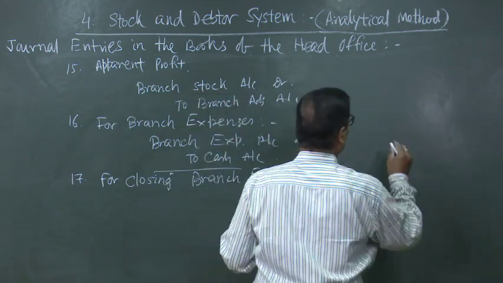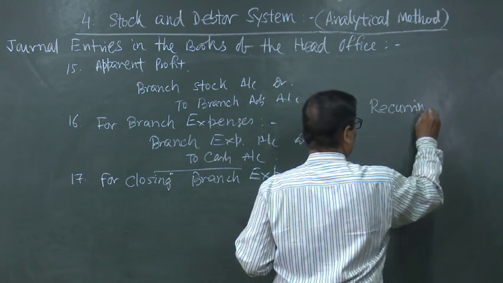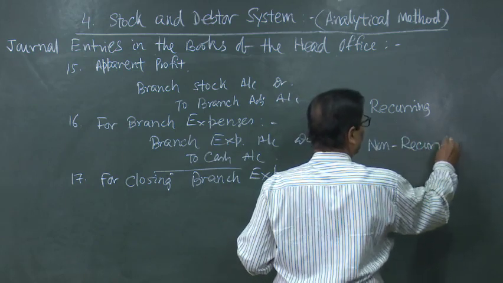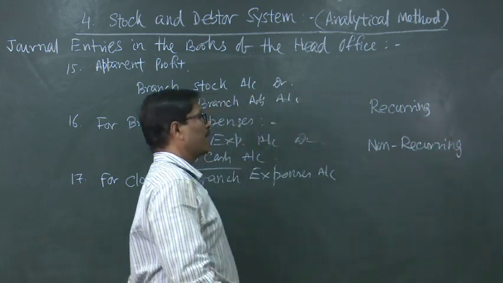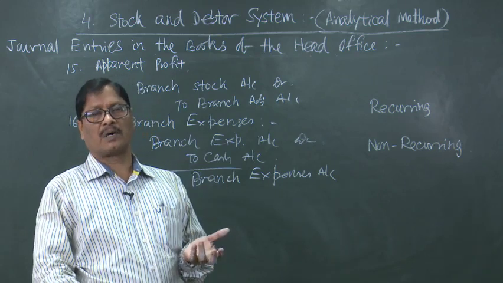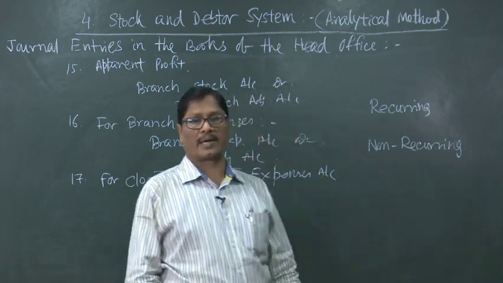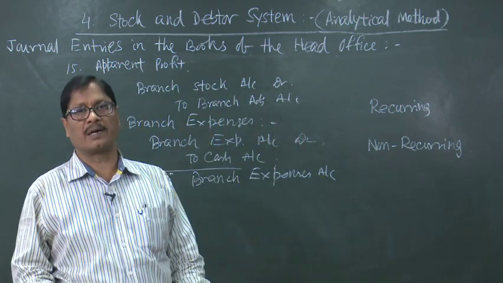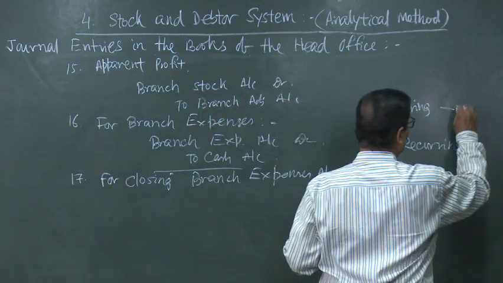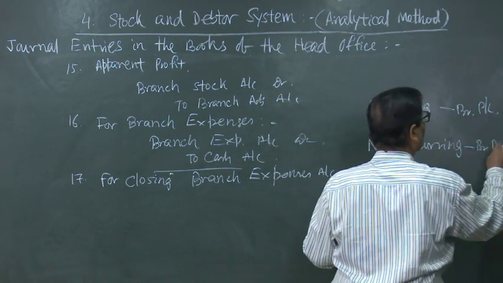Actually, there are two types of expenses, recurring and non-recurring. Recurring expenses are those which occur every month or more than once, like rent, salary, etc. But if one-time expenses are incurred, that is non-recurring in nature. Recurring expenses will go to the branch PL account, and non-recurring will go to the branch adjustment account.